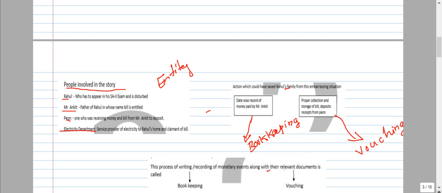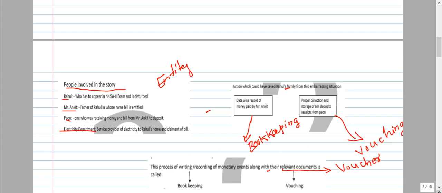Okay, we have a relevant document. That relevant document means here the deposit receipt. That word we can say is a voucher. That term is called the voucher. Maintaining the vouchers in a systematic way is called vouching. With the help of the voucher, we are recording all the transactions in the books of accounts.